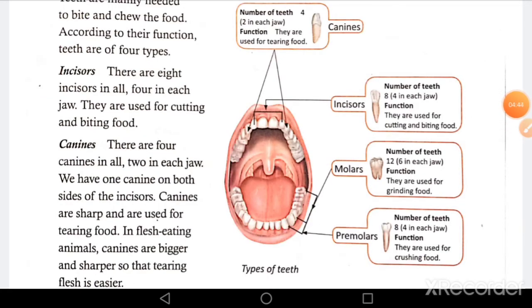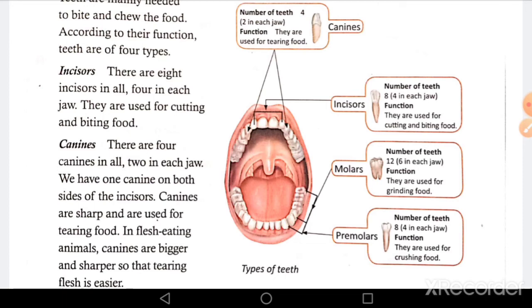Now after incisors, next is canines, which is the second type of teeth. There are 4 canines in all, 2 in each jaw, means 2 in the upper jaw and 2 in the lower jaw. We have 1 canine on both sides of the incisors. As you can see, on both sides of the 4 incisors, there is one canine tooth.